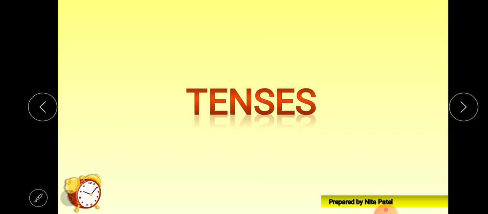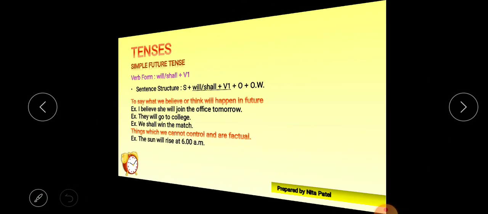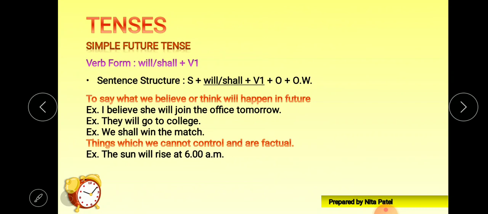So, in this video, we're going to talk about the future tense and its subtypes, that is, indefinite, which means simple future tense, continuous future tense, perfect future tense, and perfect continuous future tense. To begin with, we'll start with the simple future tense.